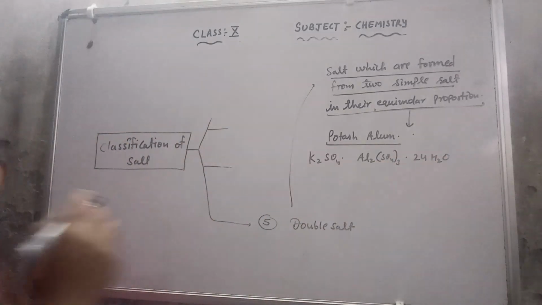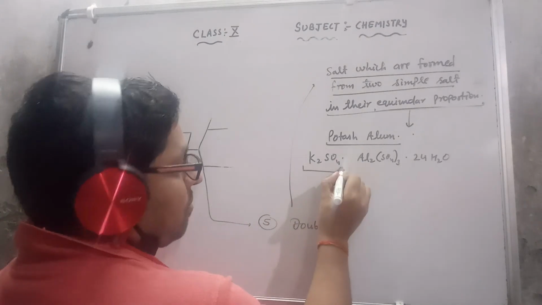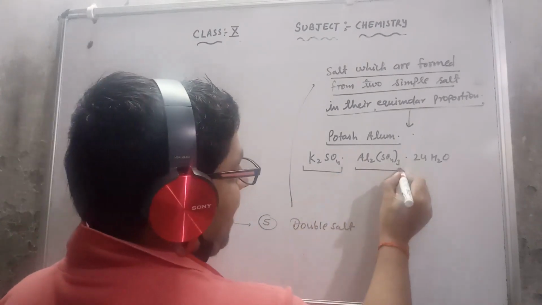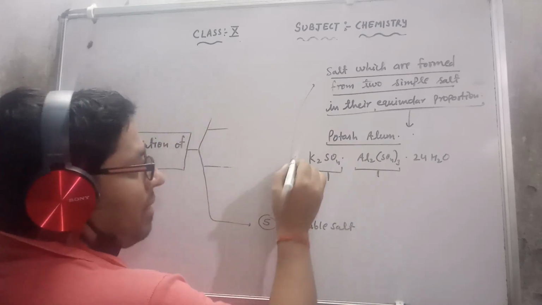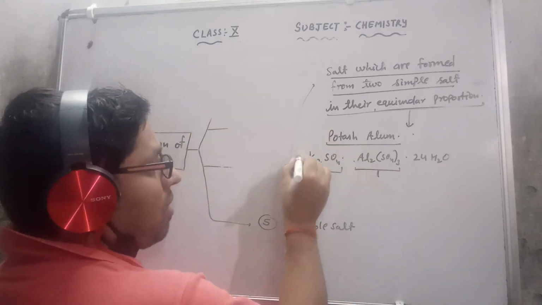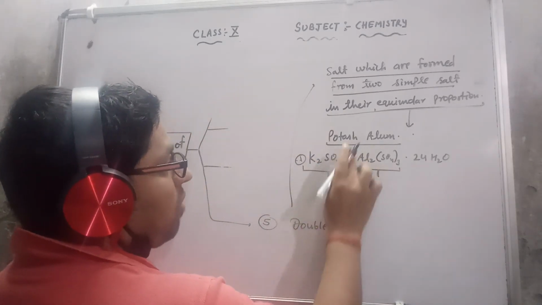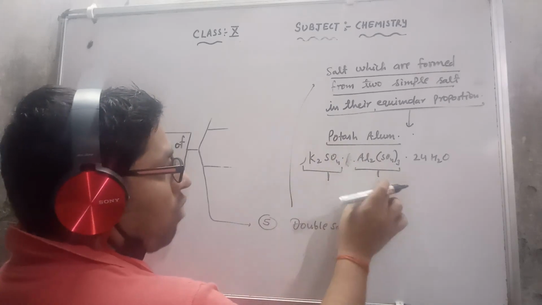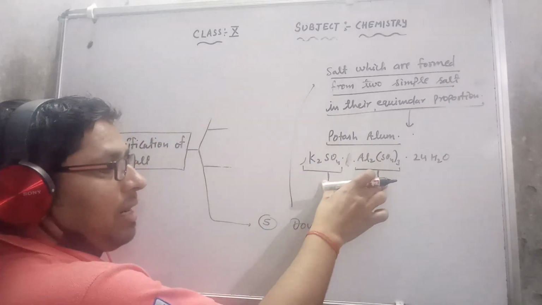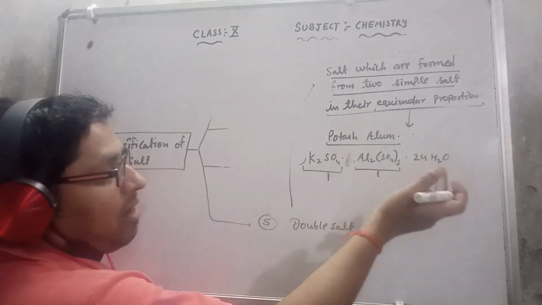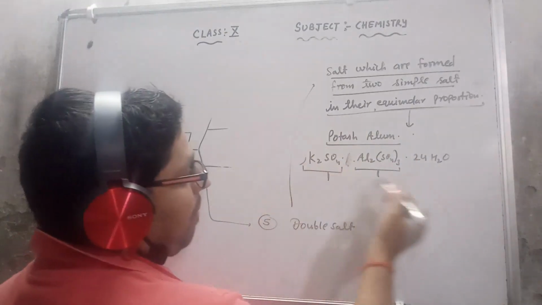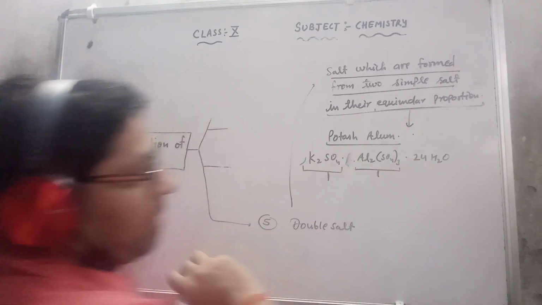Here you can see one salt is potassium sulfate. The other salt is aluminium sulfate. Both salts are there in equal proportion, meaning one molecule of this and one molecule of this. Two salts intermix in equal proportion, and then they give us another compound, that is a double salt, and this is potash alum.